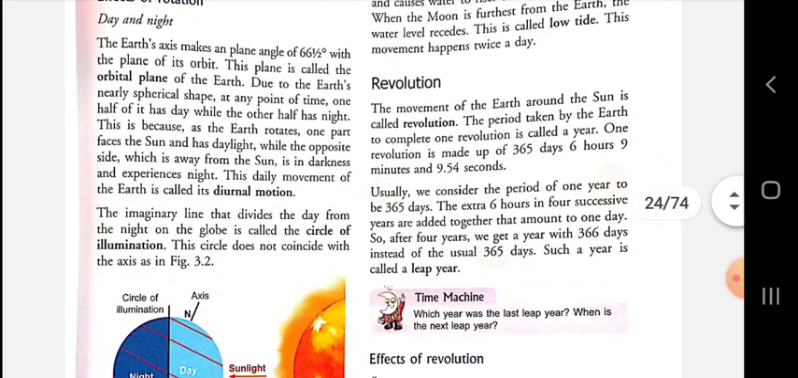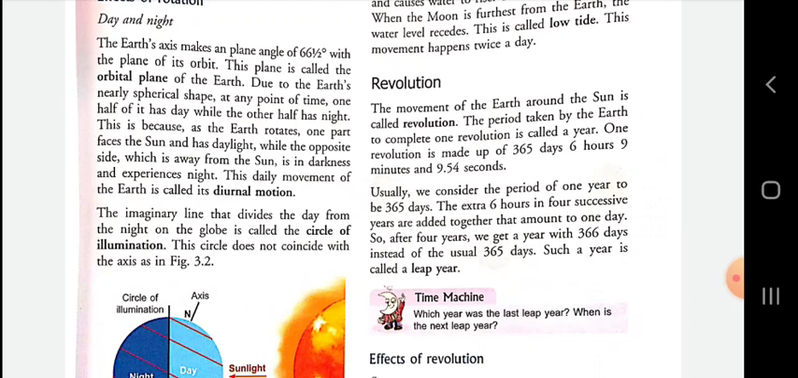The movement of the earth around the sun is called revolution. The period taken by the earth to complete one revolution is called a year. One revolution is made up of 365 days. Remember it, it is very important for you. And listen carefully. 365 days, 6 hours, 9 minutes, and 9.54 seconds. Usually, we consider the period of 1 year to be 365 days.